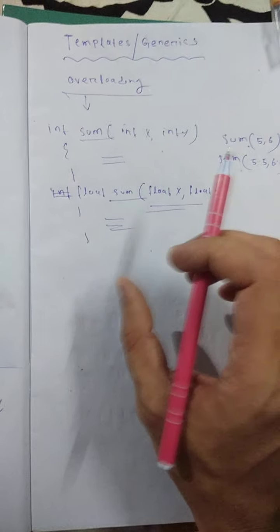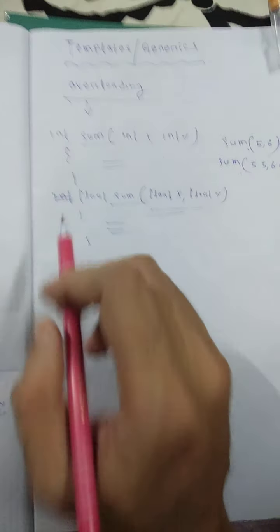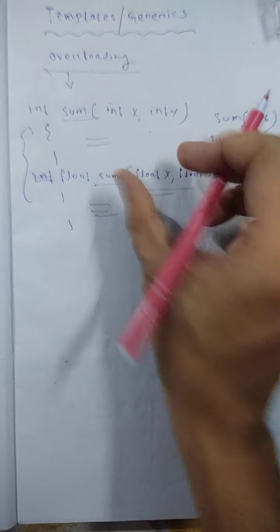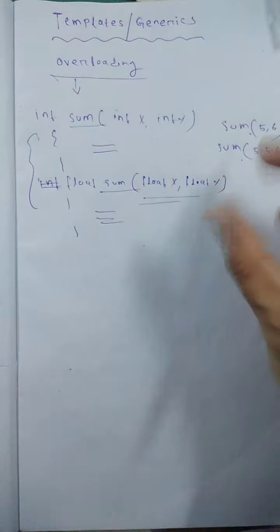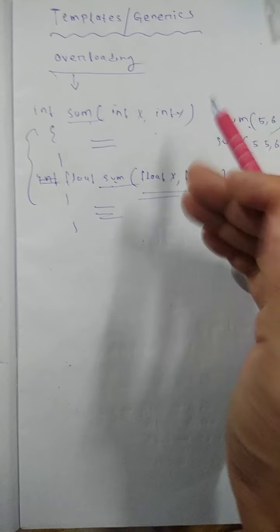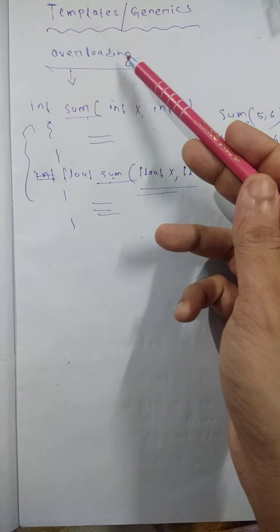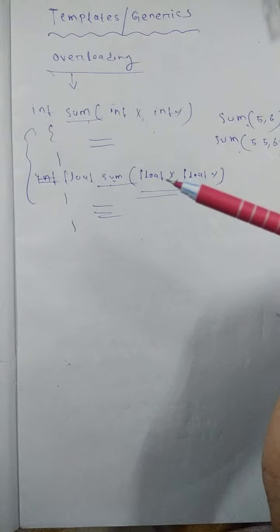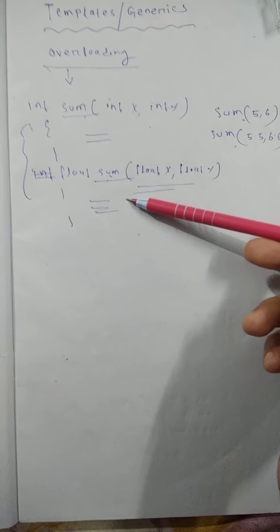But the program code never reduces. What is the advantage of function overloading? We use the same function name for different work: here integer sum, here floating sum. We only give the same name so that we don't have to remember different names. That is the advantage of overloading. But the disadvantage is that the program code never reduces, because we define an integer sum, and again for the floating sum we define another.